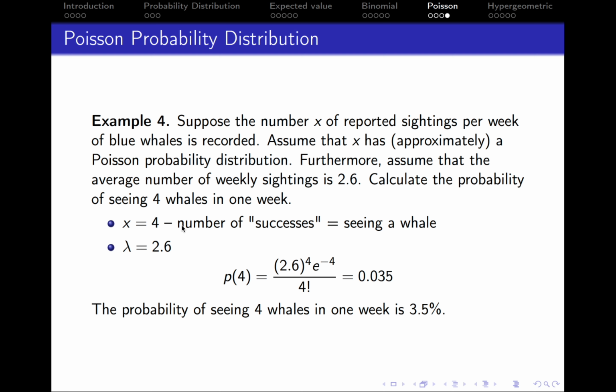So in this case, the number of successes, so the value of X is 4, and we know this from the very last sentence, probability of seeing 4 whales. And lambda, the mean value, so let's say the historical mean value, we also know it from this sentence. Furthermore, assume that the average number of weekly sightings is 2.6. So when we put everything into the formula, we get that the probability of seeing 4 whales in 1 week is 0.035 or 3.5%.